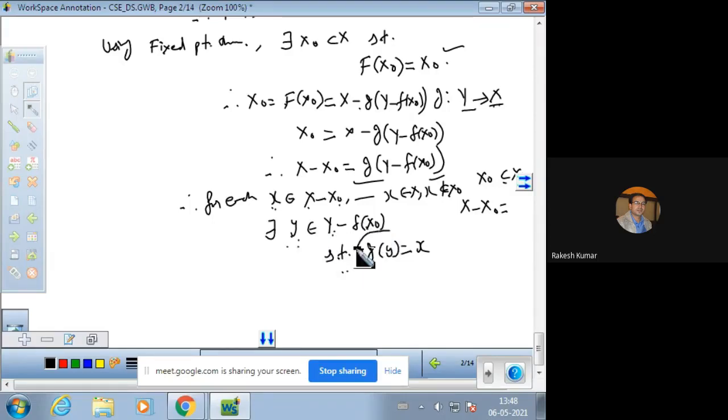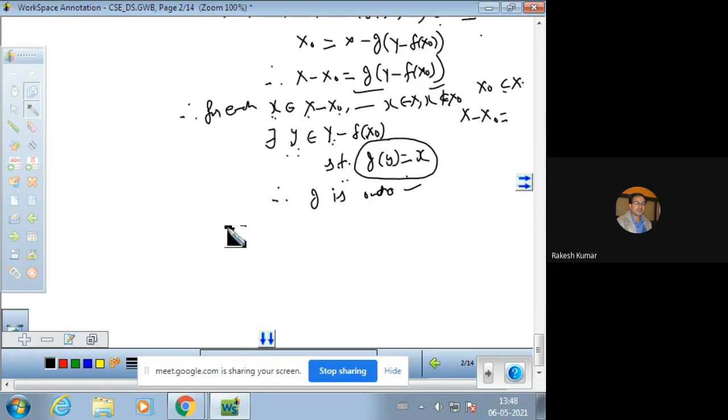So this gives that every element in codomain of G has a pre-image in domain of G. This proves that G is onto. This is the property of an onto function, and G is already 1-1.